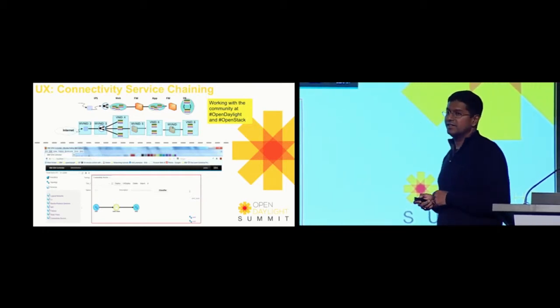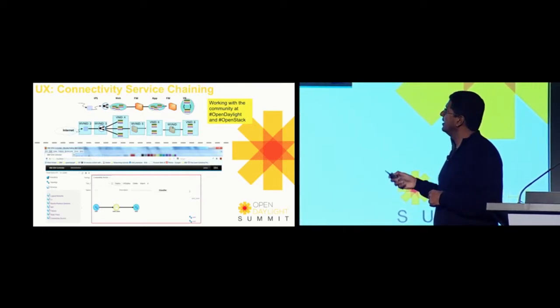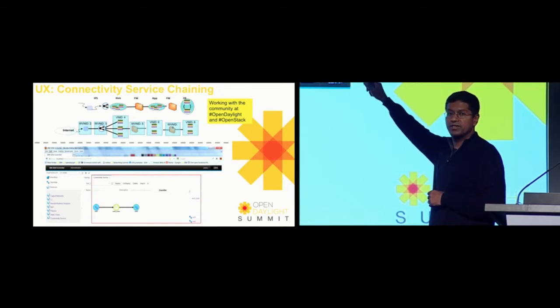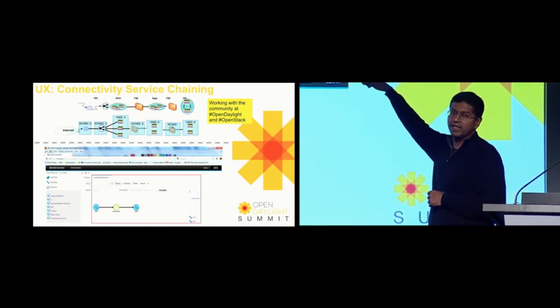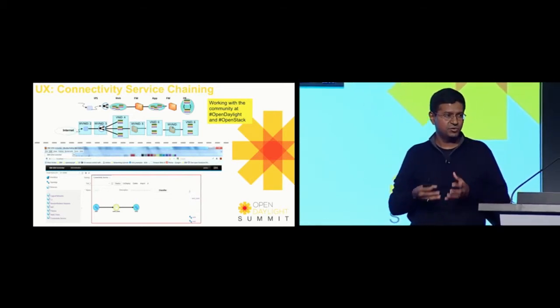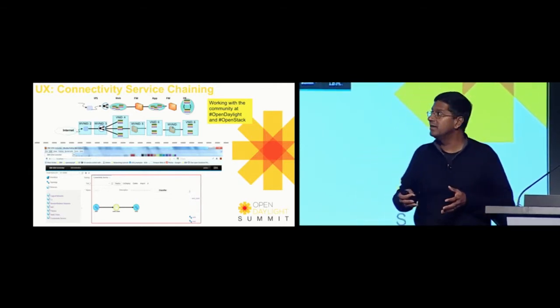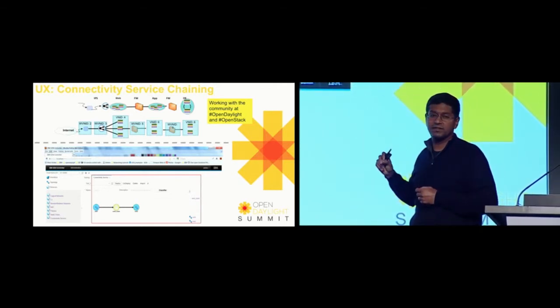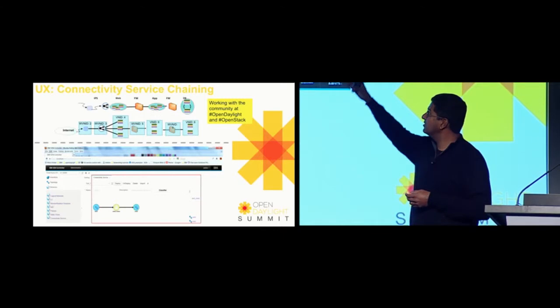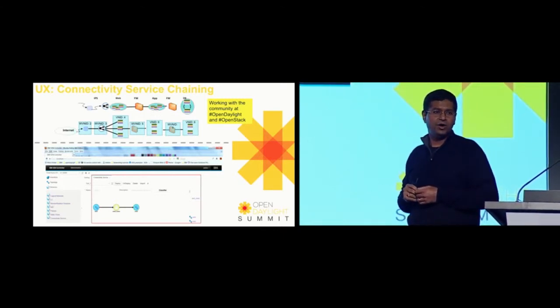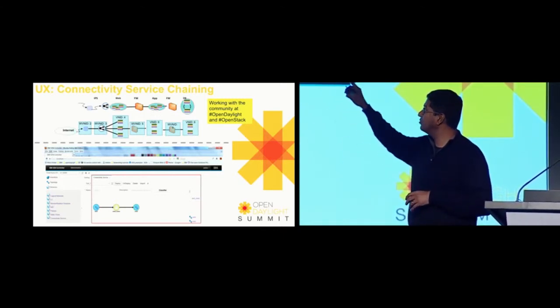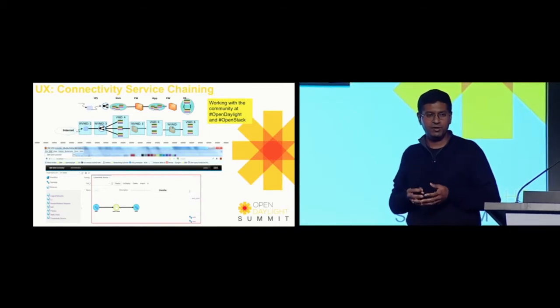This was the connectivity service UI. All I wanted to point out here was this is the way we see SDN being consumed in the enterprise data center, where you take an application pattern or an infrastructure pattern and just simply deploy that on the SDN infrastructure below. And that should be the de facto API going forward.